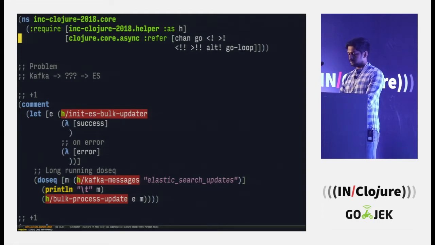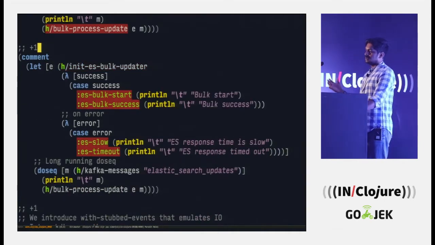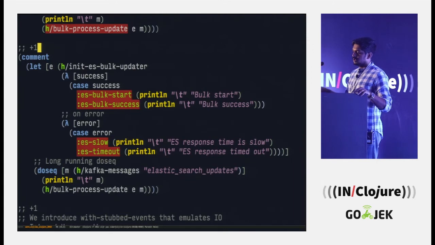Okay. To go into the detail, what the Elasticsearch connection and the client is doing is it will call the callback success or error based on the condition it goes into. So basically, if the Elasticsearch client sees a certain number of messages, it will say, okay, now I need to perform the bulk update, and let me start. So it will say es-bulk-start, and then once it succeeds, it will say, okay, es-bulk-done, and you can do whatever you want.